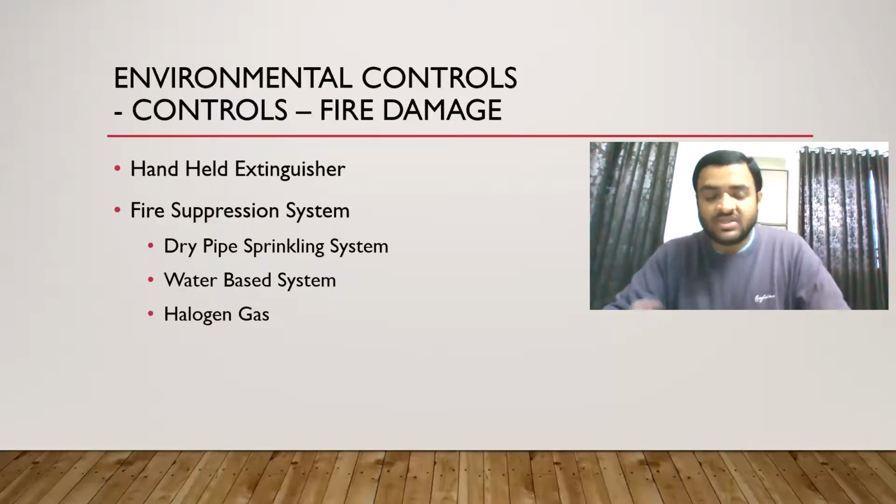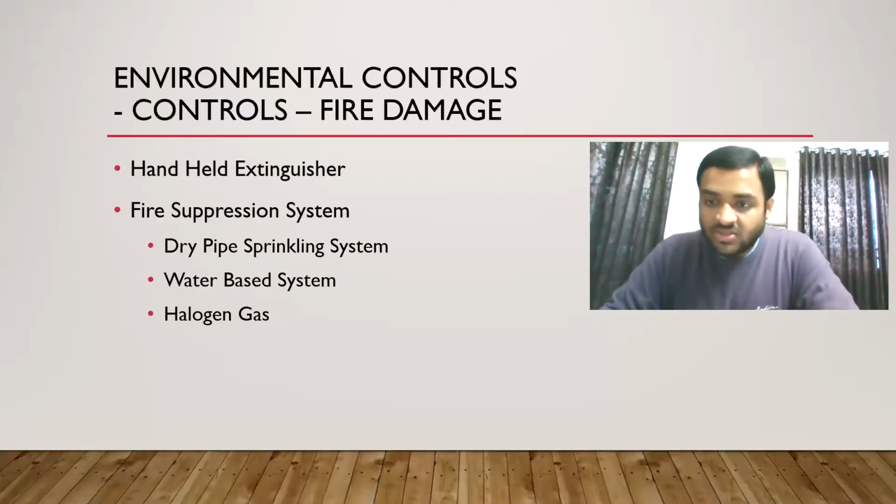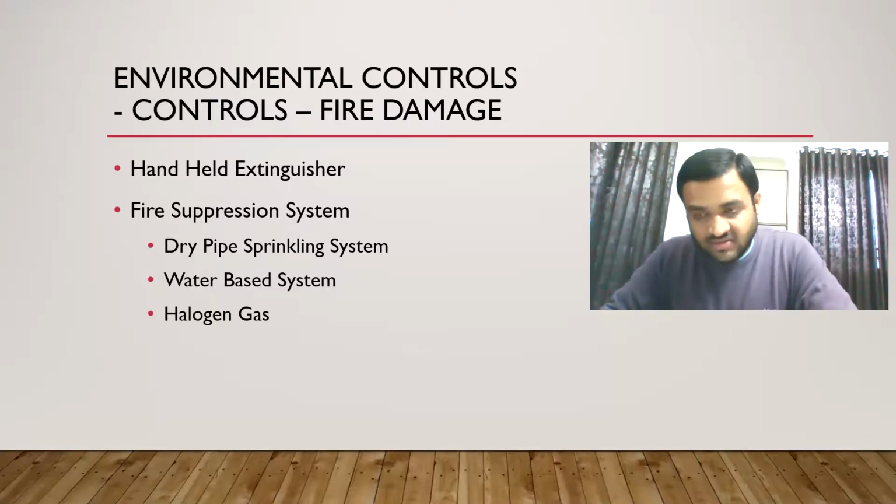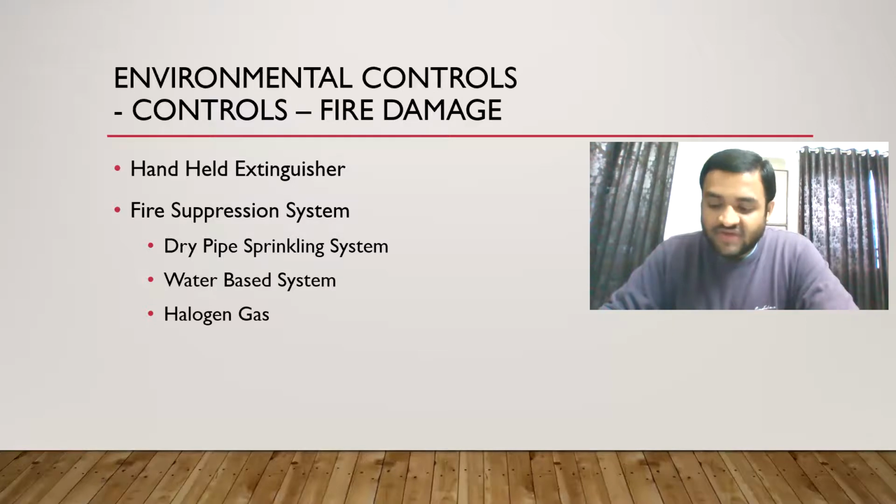Now what we will do is impose controls based on each and every common threat. For fire damage, we will have a handheld extinguisher. You saw in the image that we can use a handheld extinguisher to extinguish small fires. If the fire is of a large scale, we have to call the fire department. Then we will also have a fire suppression system. We will have a dry pipe sprinkling system.